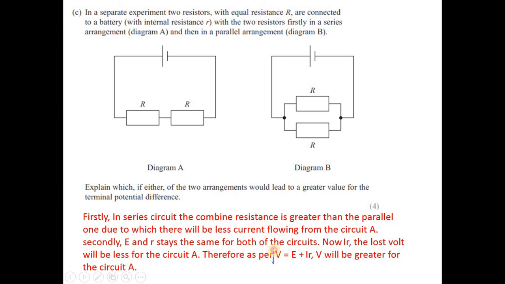This equation is not V is equal to E plus IR. This says V equals E minus IR. So the earlier one is the wrong one. I'm sorry about that. So clearly, IR is decreasing, so the difference will be increasing. That's why V is greater.